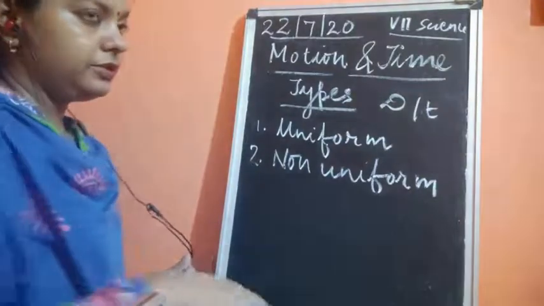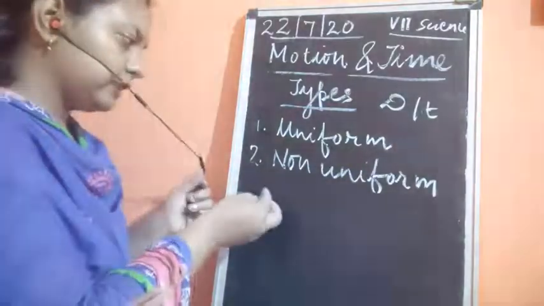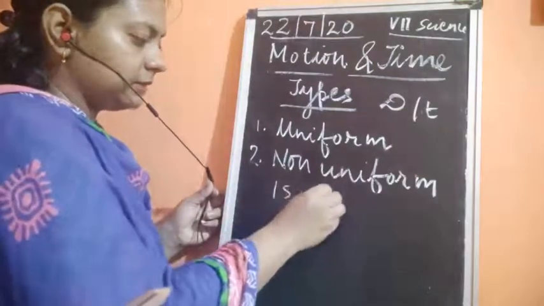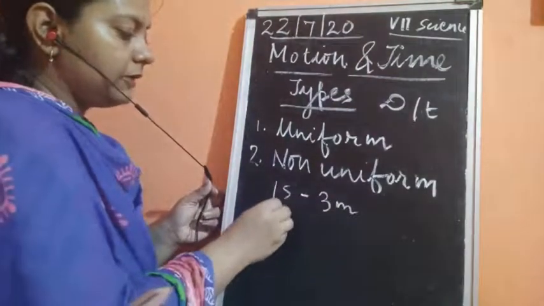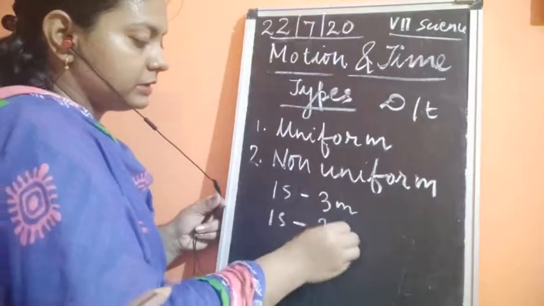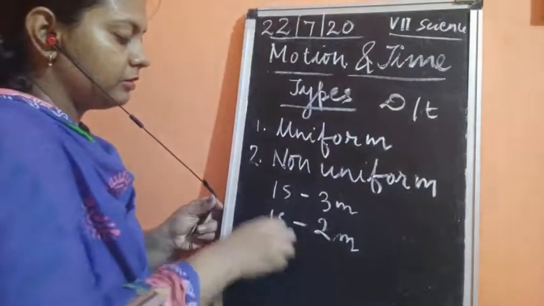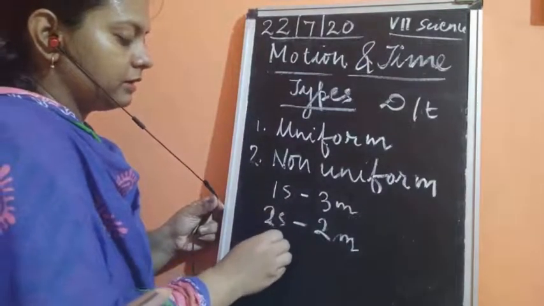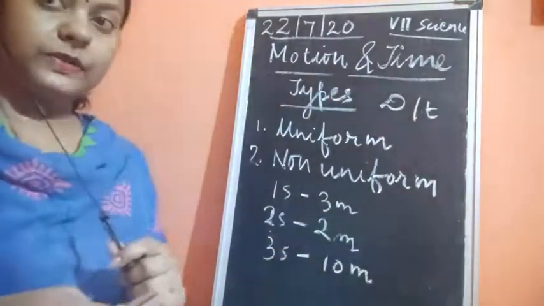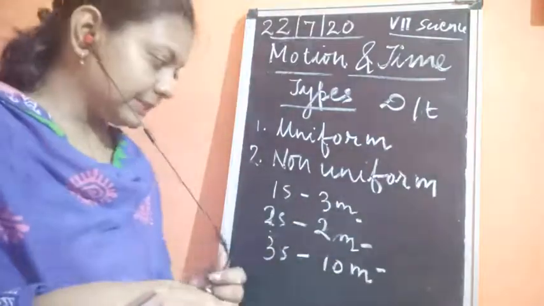And this type of motion is said to be the uniform motion. Now if we talk about non-uniform motion, it means unequal distance in equal interval of time. Unequal distance means, in 1 second it is traveling 3 meters, for the next 1 second it could travel 2 meters, and in the third second it is traveling 10 meters. So we can see that uneven distances are covered.